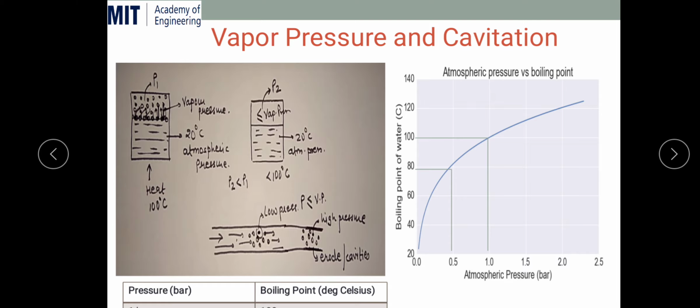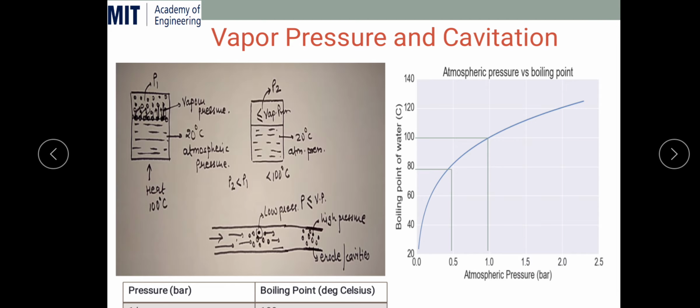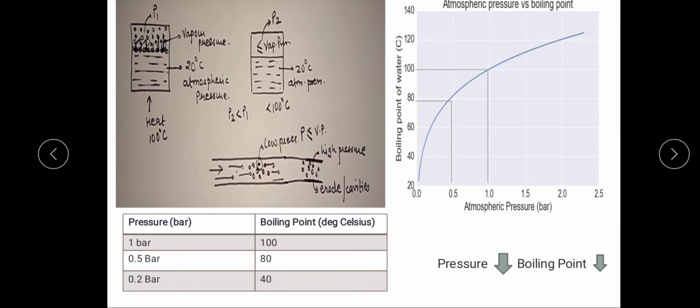And if you again decrease the pressure below 0.5 bar, the boiling point decreases further, that is 60 degrees Celsius or 40 degrees Celsius or even 20 degrees Celsius. In the table also we can see here, at 1 bar the boiling point of water is 100 degrees Celsius, at 0.5 bar it is 80 degrees Celsius, and at 0.2 bar it is 40 degrees Celsius. So as pressure decreases, boiling point also decreases.